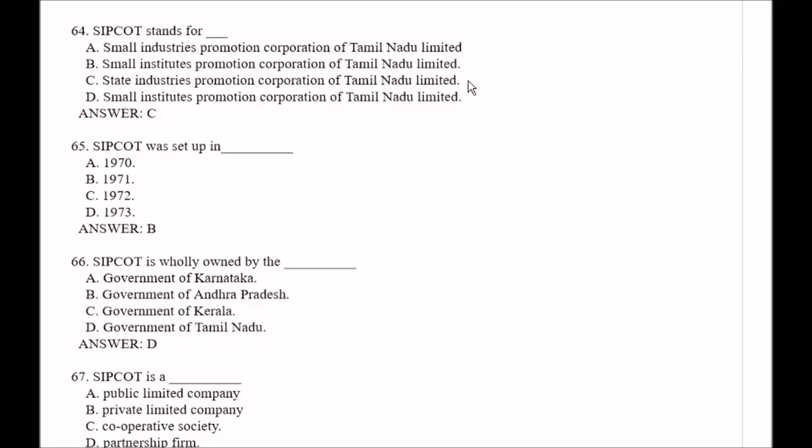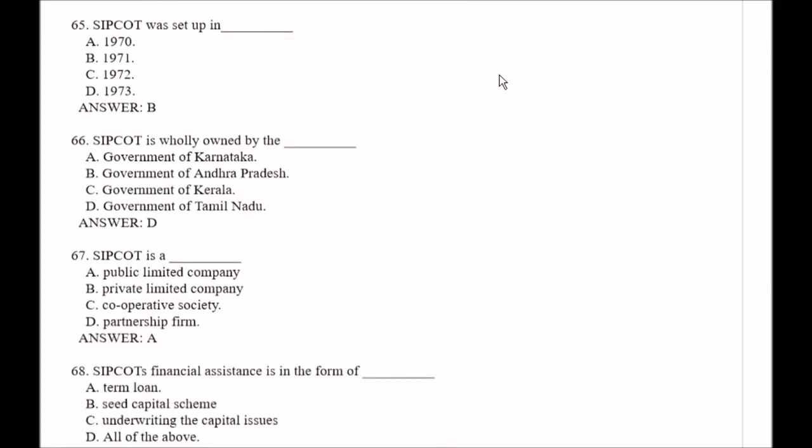So right answer is option C, that is State Industries Promotion Corporation of Tamil Nadu Limited. Question number 65. SIPCOT was set up in, your options are option A 1970, option B 1971, option C 1972, option D 1973. So here the right answer is option A, that is 1970.